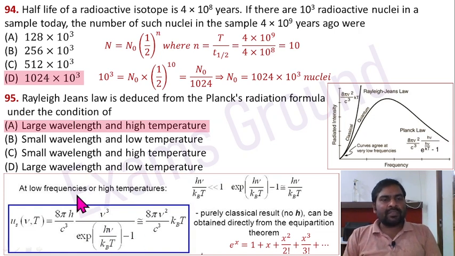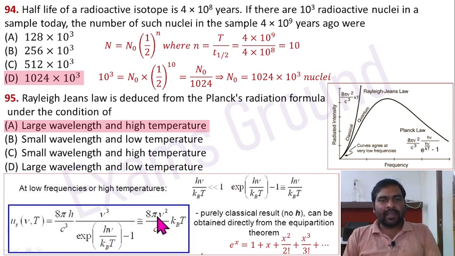Low frequency or large wavelength and high temperature condition, h nu divided by kBT is less than 1. Then this exponential, e to the h nu by kBT minus 1, using the formula exponential x equal to 1 plus x plus x square divided by factorial 2 plus x cube divided by factorial 3 and so on. Higher terms are going to be negligible or 0 since x is less than 1. Then 1 plus x is only there. So 1 plus h nu by kBT minus 1, the 1 cancels out. So this term is going to be h nu by kBT.